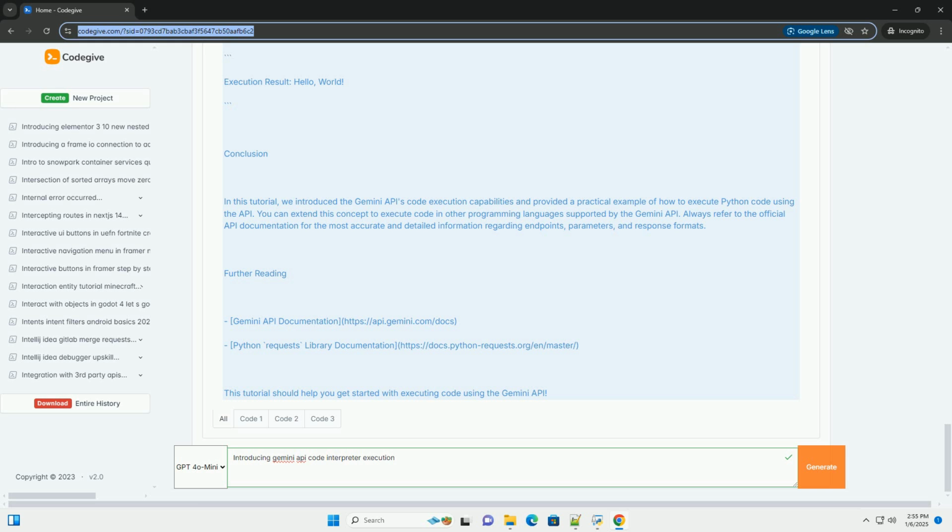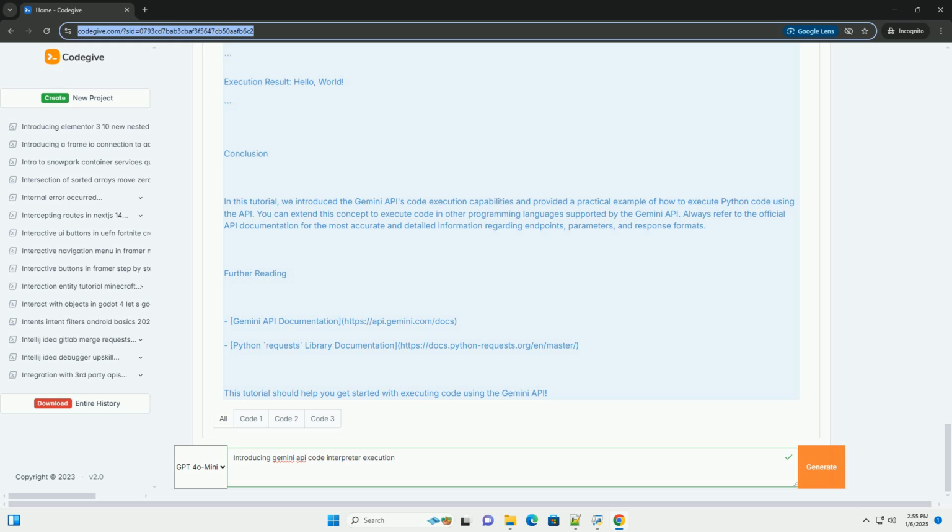Step 2. Understanding the API endpoint. The Gemini API typically provides an endpoint for executing code. The endpoint might look something like this. The request body usually contains the following fields. Code, the code snippet you want to run. Language, the programming language of the code snippet, for example Python, JavaScript, etc. Timeout, optional, the maximum time, in seconds, to allow the code to run.